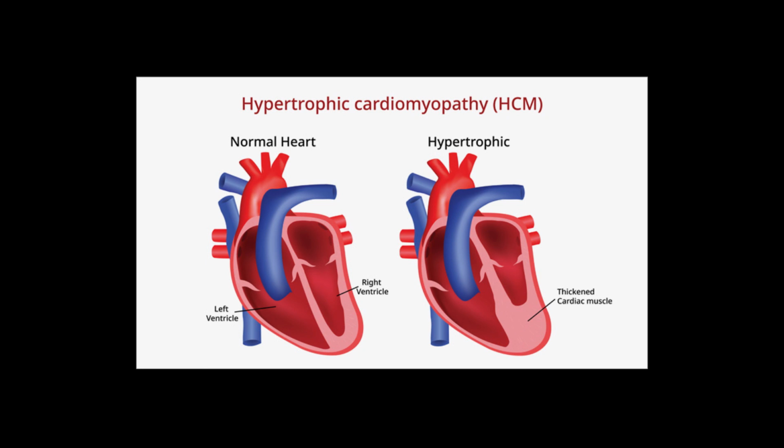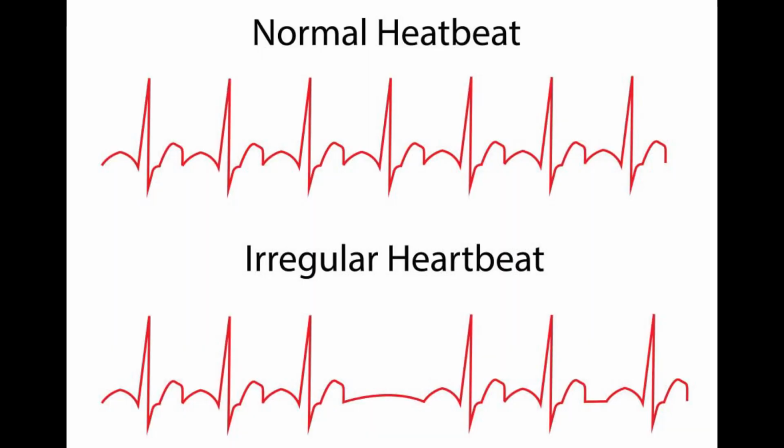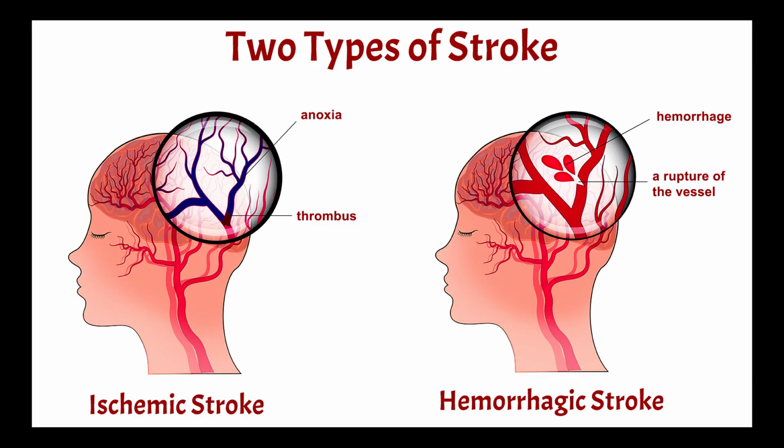C. Cardiomyopathy. In this case our heart chamber enlarges and due to this the wall of our heart gets thinner, gradually weakening our heart. D. Arrhythmia. Arrhythmia is a condition where we can suffer from irregular heartbeats. E. Stroke. Stroke also consists of two different types which are hemorrhagic stroke and ischemic stroke. Hemorrhagic stroke is the case in which the blood vessels which supply blood to our brain get burst. And ischemic stroke is the case in which the brain doesn't get enough blood due to clotting. The stroke ultimately leads to paralysis. Some cases of paralysis can be treated, but some cases cannot be treated for lifelong.